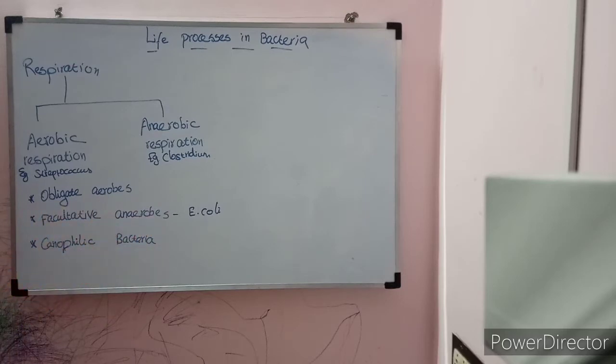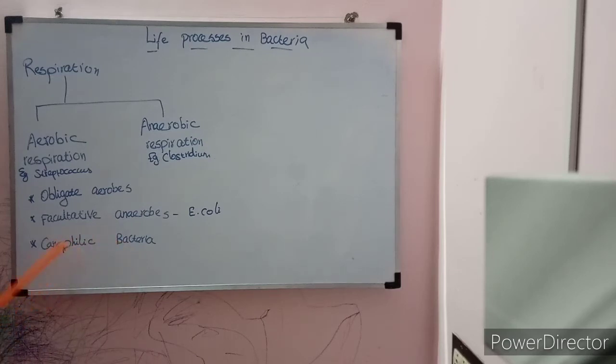In normal conditions, when oxygen is present, they can easily take the oxygen and do metabolism, growth, and survival like aerobic respiration. If there is no oxygen, that is, in anaerobic conditions, they can do anaerobic respiration. Through fermentation reactions they can take the energy and do anaerobic respiration. That type of bacteria is called facultative anaerobes. Example, E. coli.